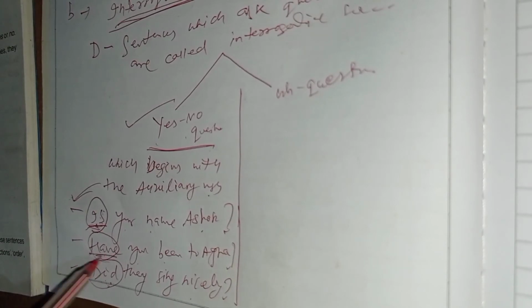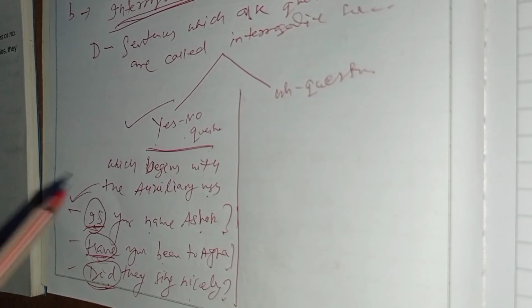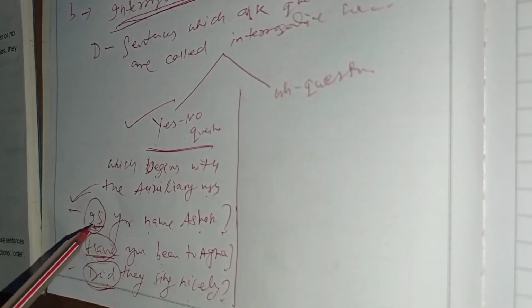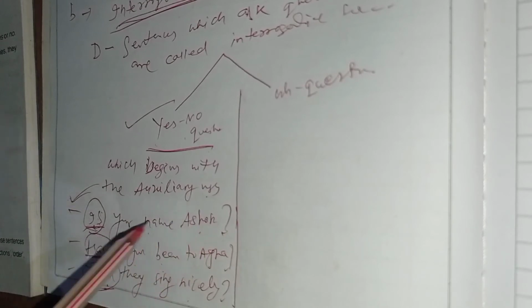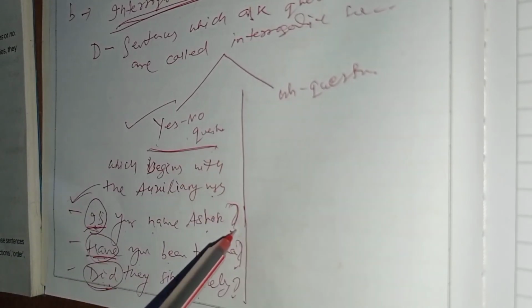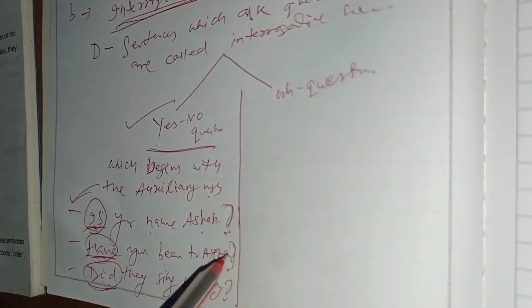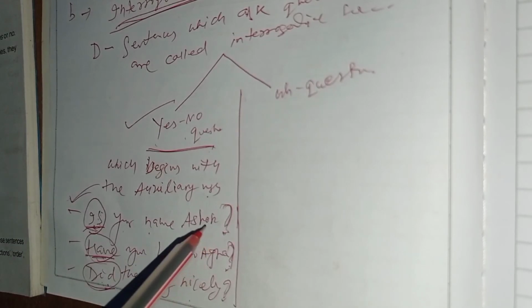Here, is is the finite verb, have is the finite verb, did is the finite verb. You should remember, in any type of simple sentence, there must be finite verbs. Here in the question sentences, these sentences end with a question mark. You remember. After the end of the yes no question, there is a question mark. And this question mark indicates that it is a question, or a question has been asked here.